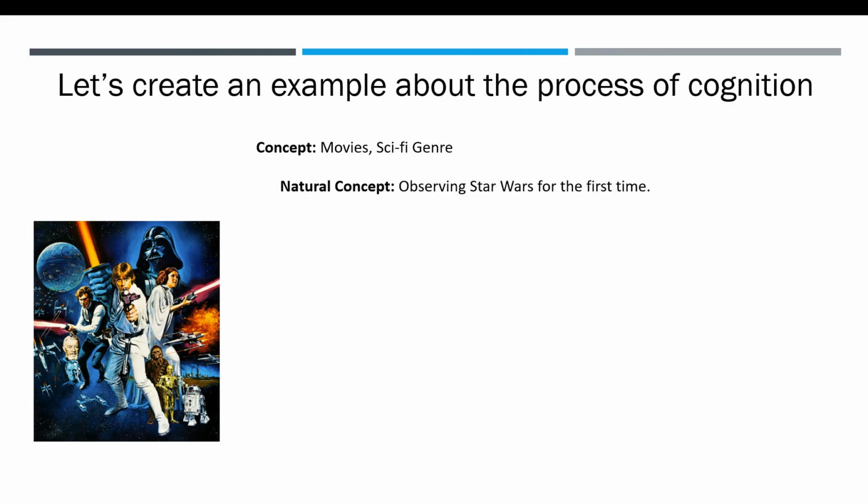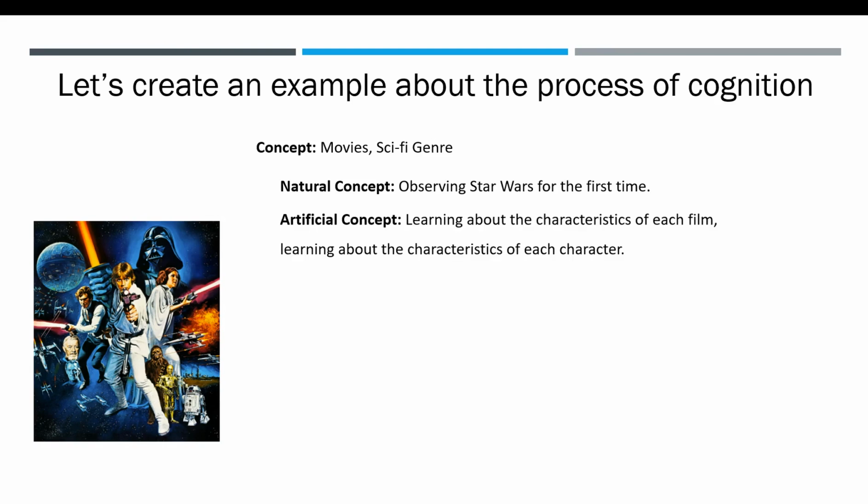We could have a natural concept, so we observe Star Wars for the first time, and just our initial observations or experiences with watching that. Or we could have an artificial concept in which we learn about the specific characteristics of the film and the characteristics of each character. And the prototype would be the example of Star Wars.